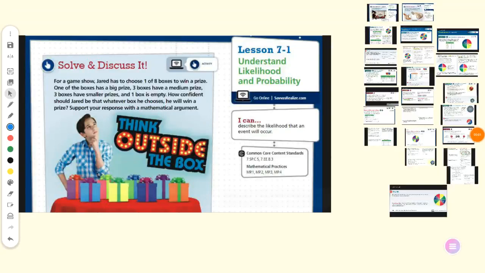Good day, everyone. We will talk today about topic 7, which is probability. Probability is a part of math that belongs to the statistics section. It describes the likelihood that an event will occur. An event here means an action. If something happens, what is the probability of it being right or wrong? Can you expect it? This is how to expect a result. So probability is how to expect a result.